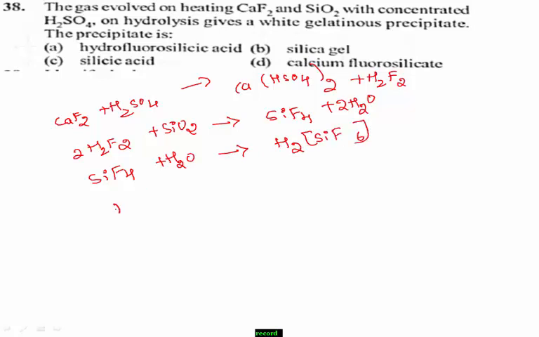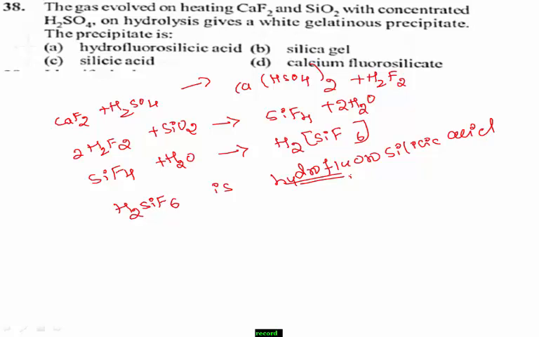This H2SiF6 is hydrofluorosilicic acid. This is your answer, hydrofluorosilicic acid. Therefore, the right answer for this question is option A, hydrofluorosilicic acid.